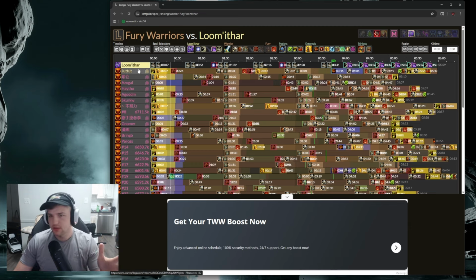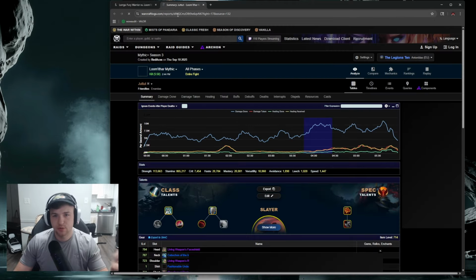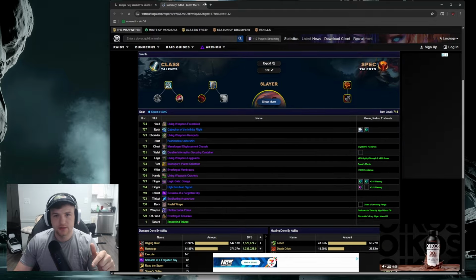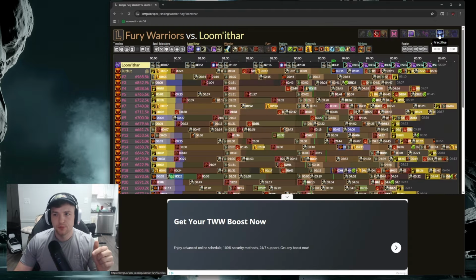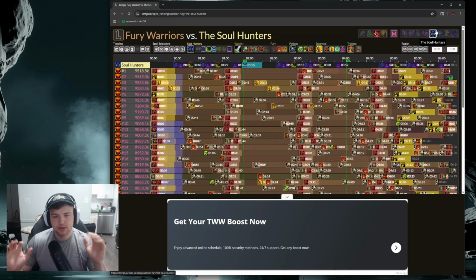If you like what you see on somebody's damage, you can click this and it will take you, guess where, to Warcraft Logs, and you can look at their logs specifically. So Lorrgs is super important for checking where you should be looking for each boss. Remember, some people have crazy gear or really good groups that kill fast, so you can't just base all of your damage on Lorrgs' top parses, but this is a good place to strive to improve your game and become better. So that is Lorrgs.